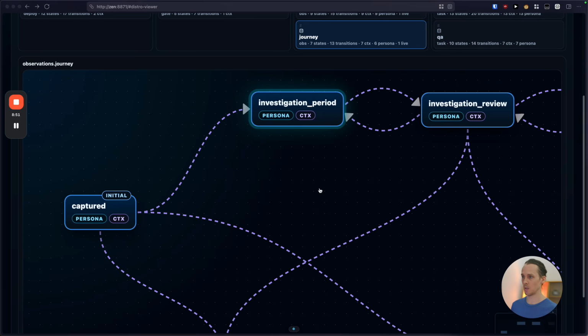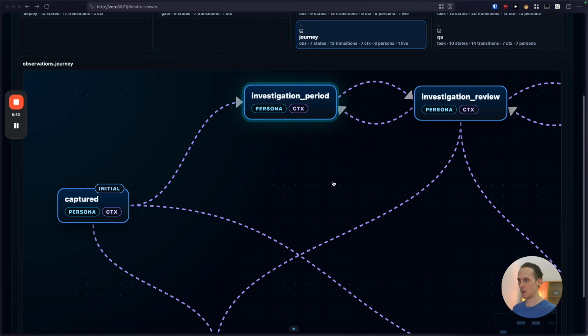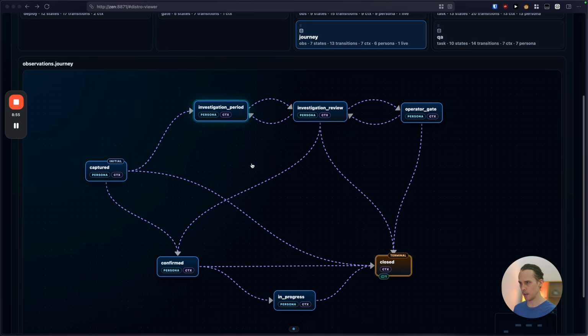This is the solution to that problem. Okay, so let's actually zoom out a little bit. We've talked about persona, the persona of the agent there and the context required at that node. And the records can be moved through this system.